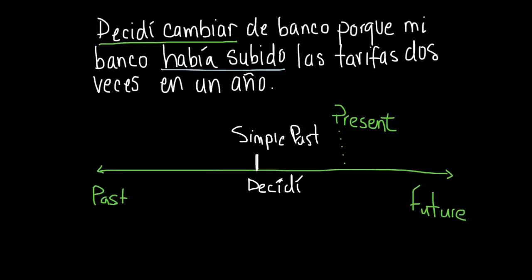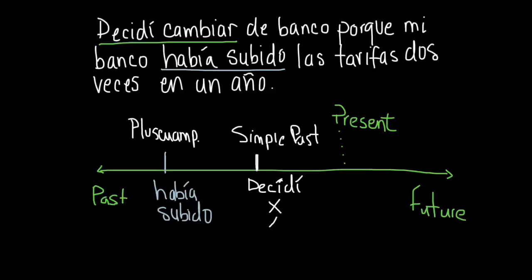That is the action that happened. Now, in our dependent clause, había subido, that verb is in the past perfect. And what this means is we use the pluscuamperfecto to indicate an action that happened before another past action.